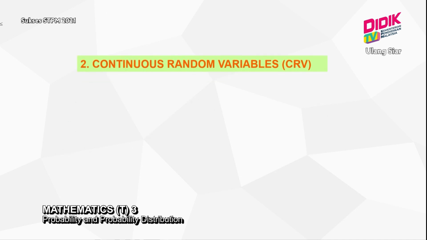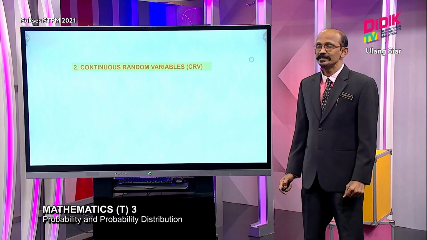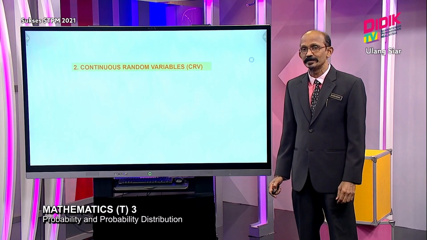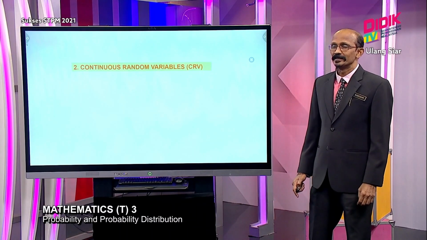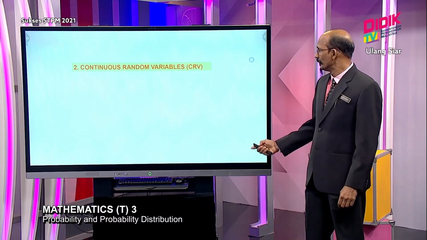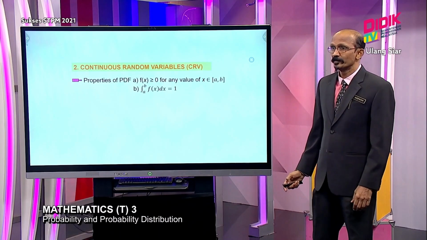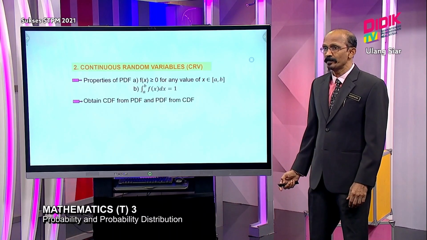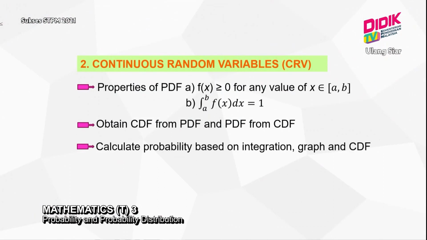The next part of the chapter is continuous random variable, CRV. For this, Sean, if your integration which you studied in second sem is very poor, then you cannot answer a question in this part. This is basically involving integration, calculus, what you study in sem 2. First of all, you need to know the 2 properties of CRV. And then you should be able to obtain CDF from PDF and PDF from CDF, and then calculate probability based on integration of PDF.